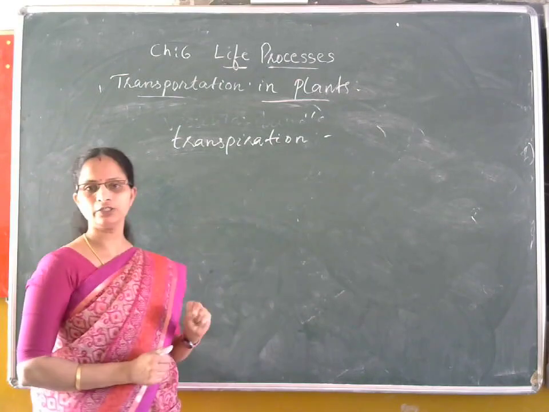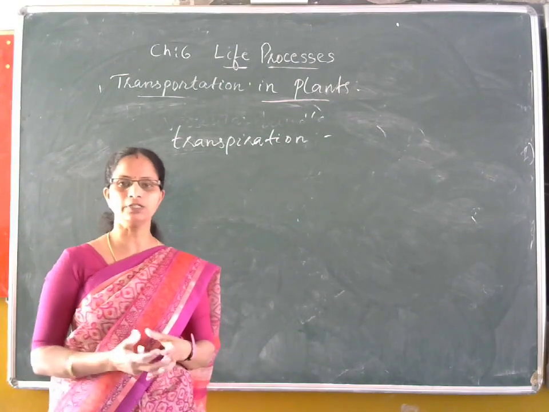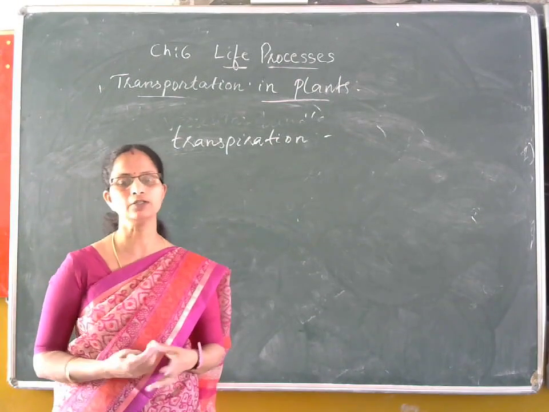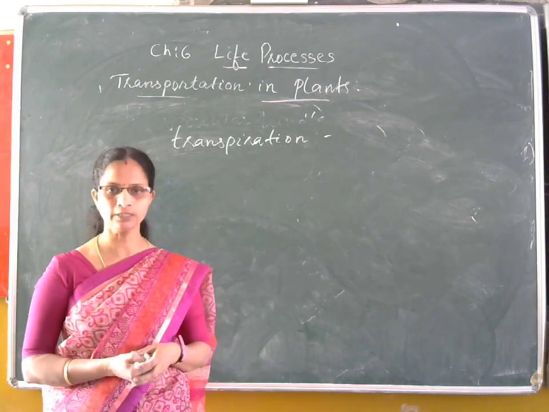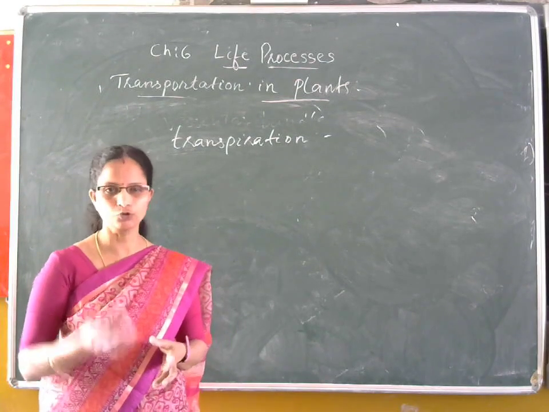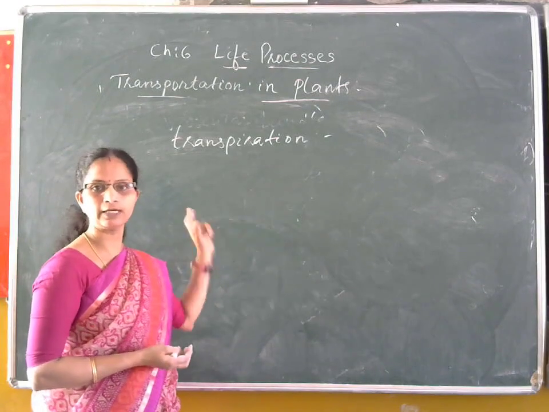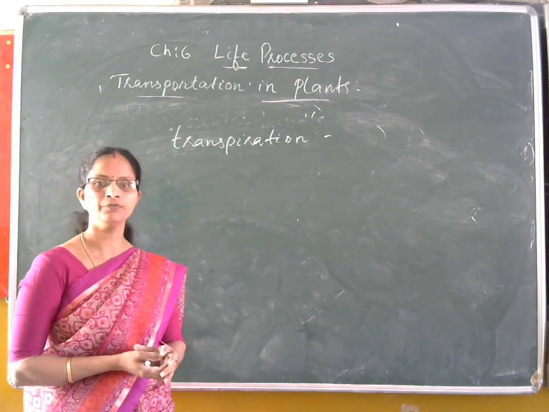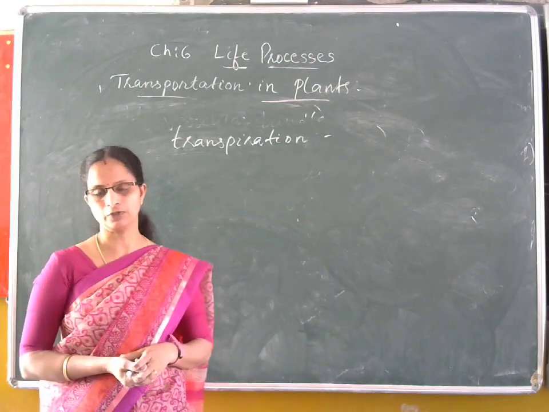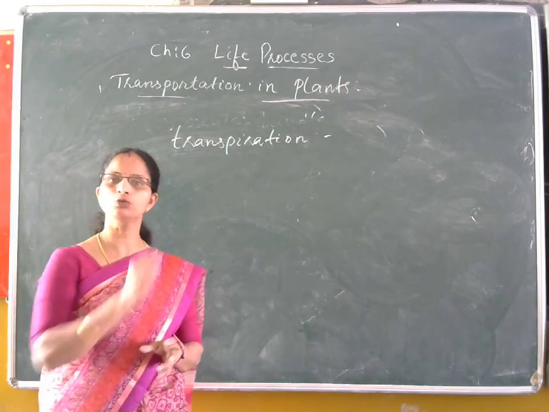So this transpiration creates a deficiency of water in the cells of the leaves, so that the cells of the leaf absorb the water from the xylem. As we told earlier, the xylem is a continuous pipe-like structure from the root to the leaves.